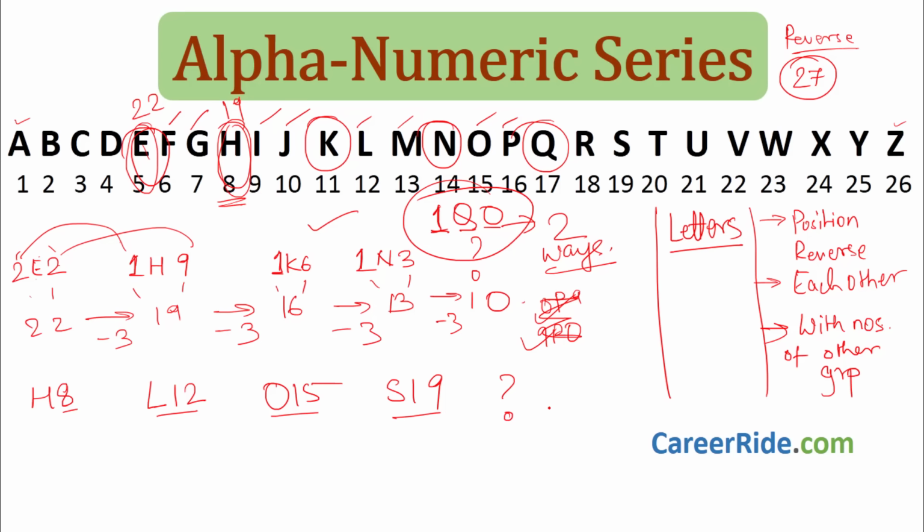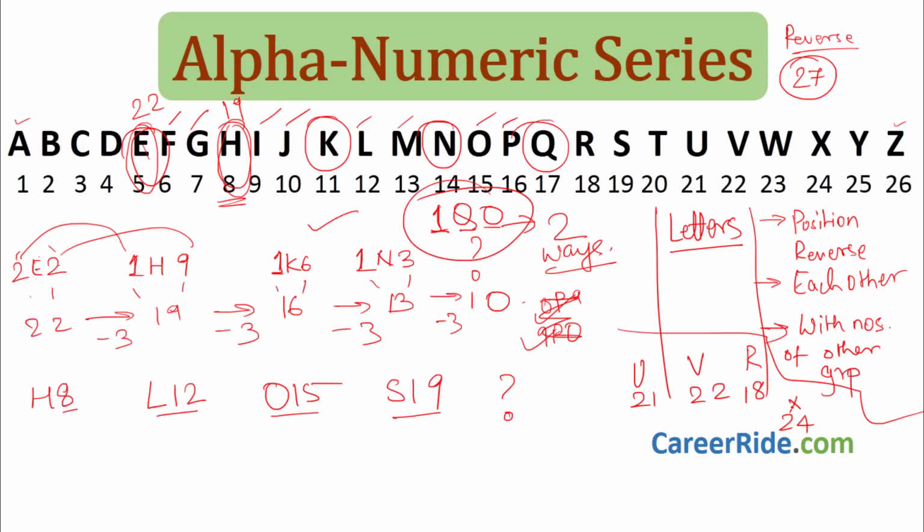What will be next? Now, how to find next? Say if no options are given, what you will do? Or if in option, say options, I'll give you 4 options, so you will understand what I am talking about. U21, V22, R18 and X24. Okay. Now in all the 4 options, the letter which is there and position is correctly given. U is 21, V is 22, R is 18, X is 24. So what will be the correct answer?